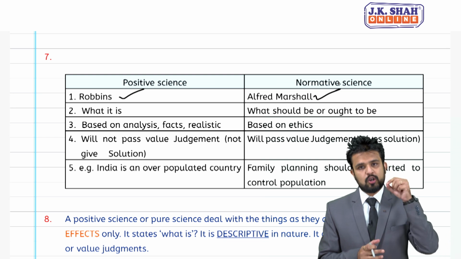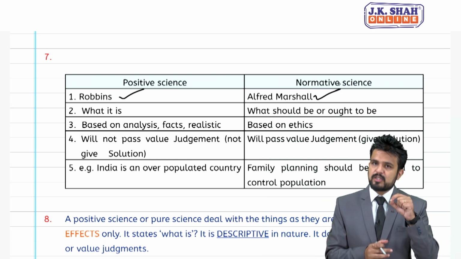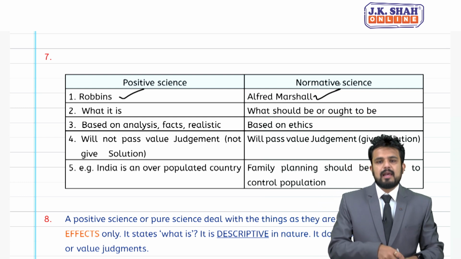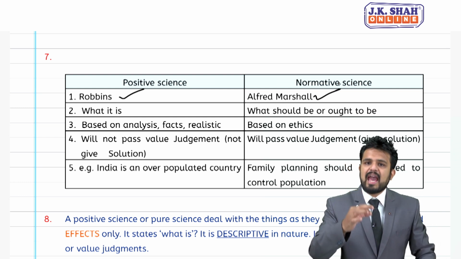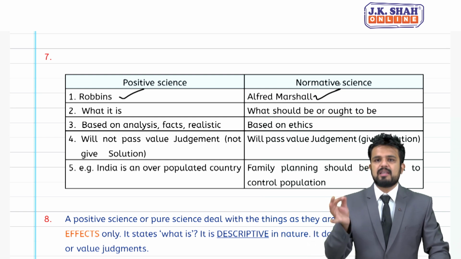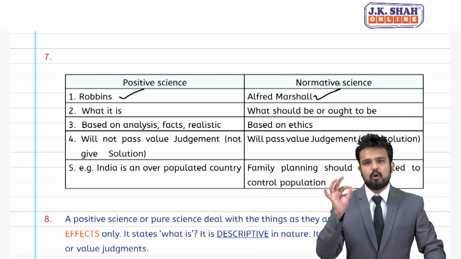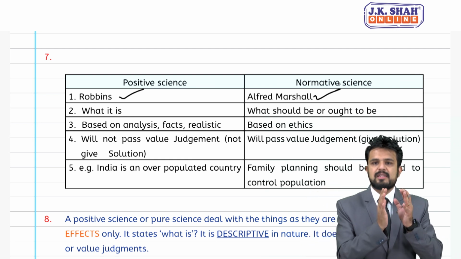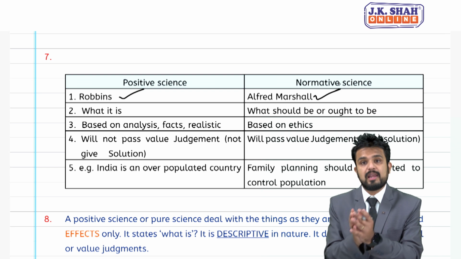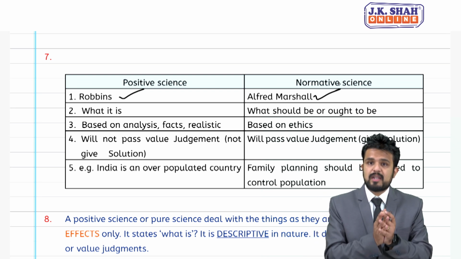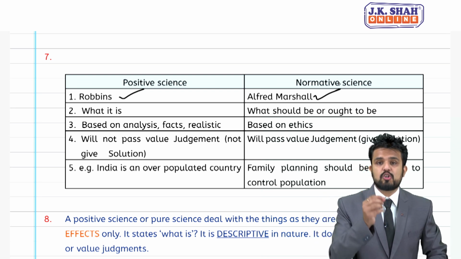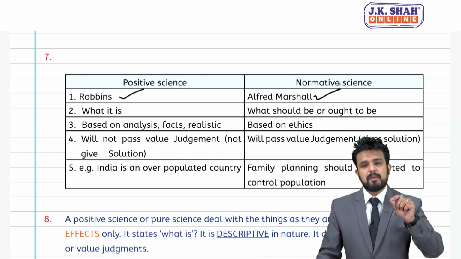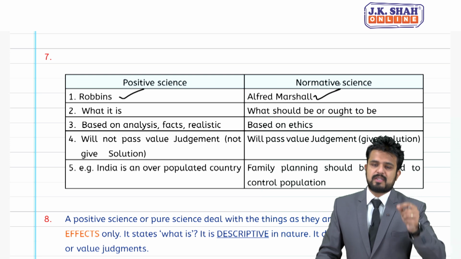Now students, positive science will always give you a realistic statement. A statement which is based on analysis, a statement which is based on facts, a true statement. Like, say, example: air quality in our country is bad. Now can I say this statement is realistic? This statement is given on the basis of some research or some data or some facts. So this statement becomes positive science.